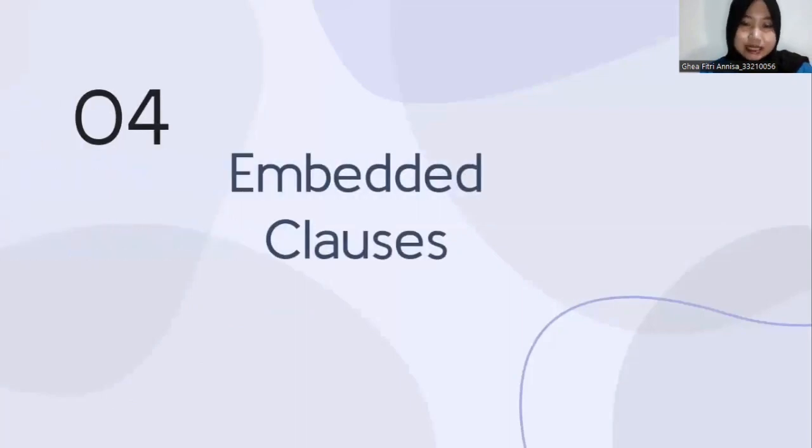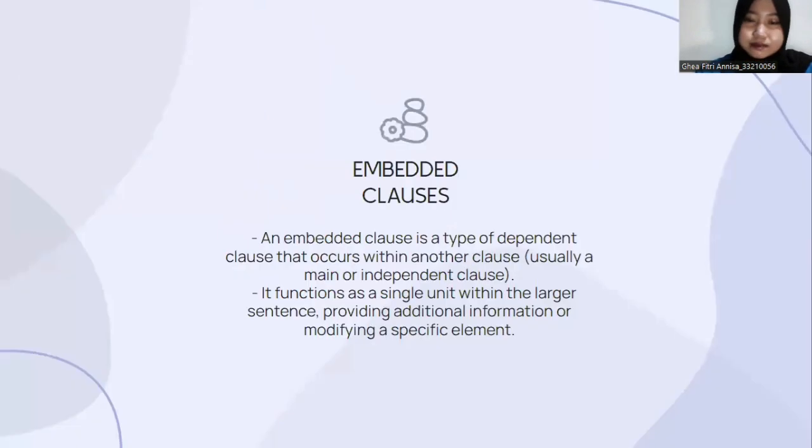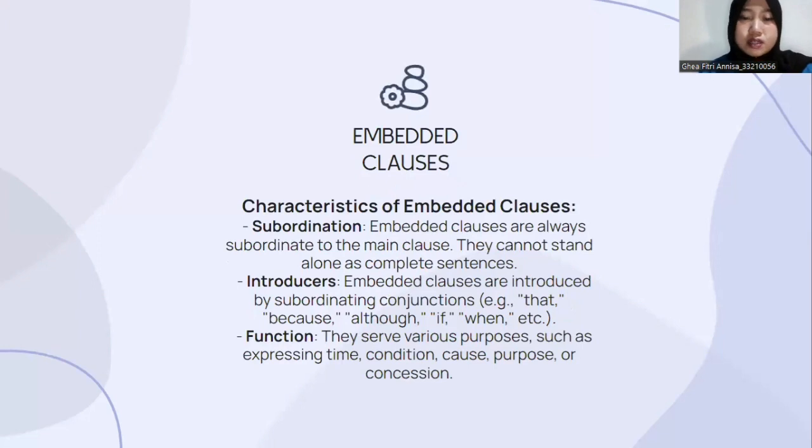The fourth is embedded clauses. An embedded clause is a type of dependent clause that occurs within another clause, usually a main or independent clause. It functions as a single unit within a larger sentence, providing additional information or modifying a specific element. The characteristics of embedded clauses are, first, subordination. These embedded clauses are always subordinate to the main clause. They cannot stand alone as complete sentences.